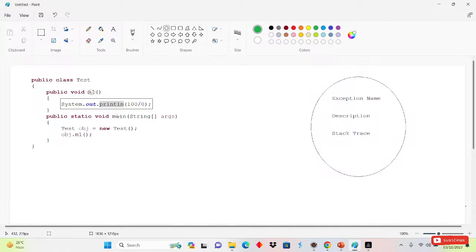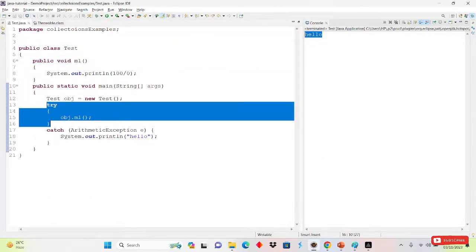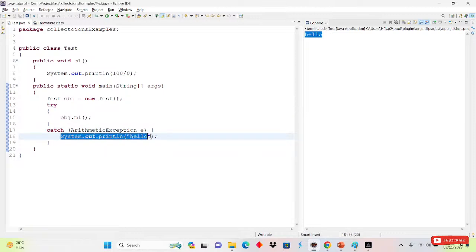It will ask the main method this time, do you handle the exception or not? So what will this method say this time? Yes, I am handling the exception this time, right? And whatever code is there inside the exception catch block, it will be printed. So simply it is printing hello on the console.